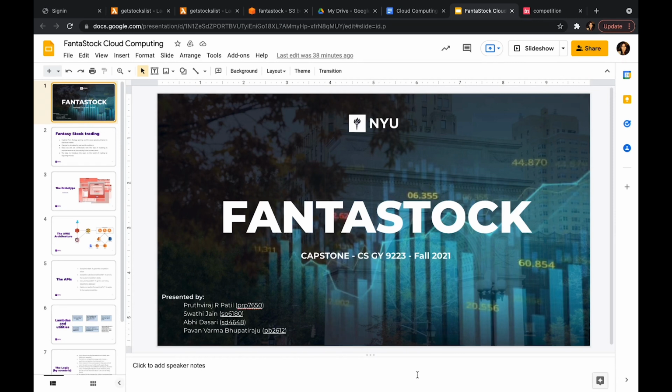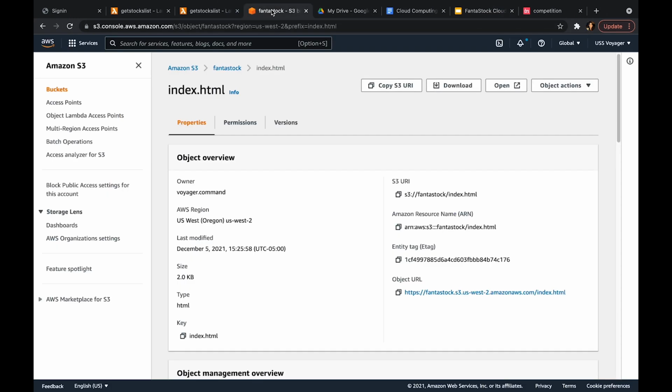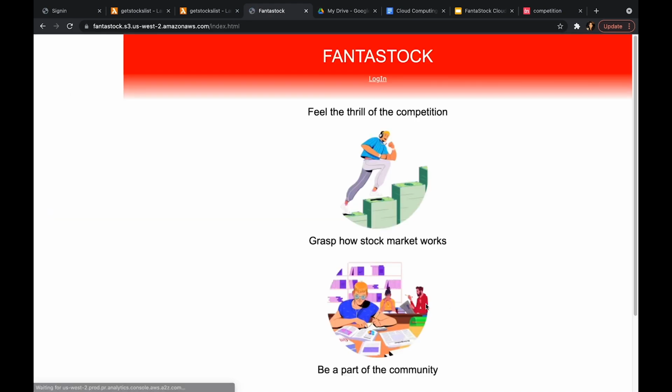All right. So the project idea which we are trying to develop is fantasy stock trading. Many are still not comfortable with investing in equities because of the risk involved and also the volatility in the market trend. So we're planning to simulate real world conditions and also introduce a gaming factor within it. So let's log into our application. This is how our front end looks like currently.